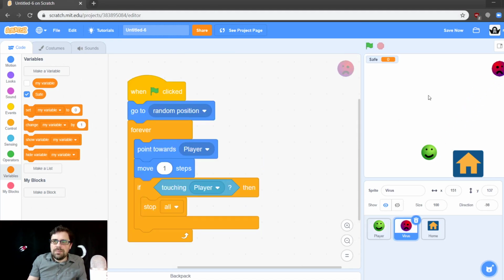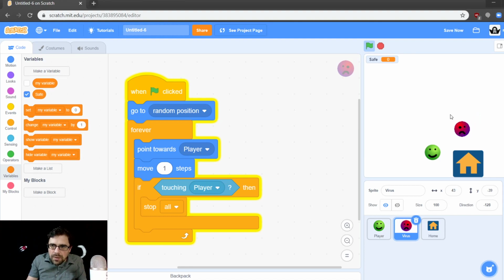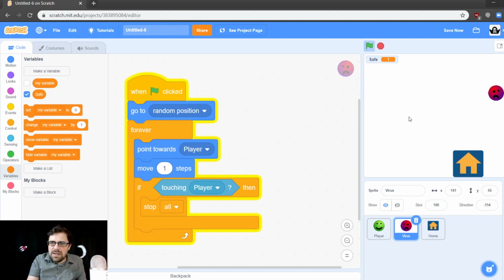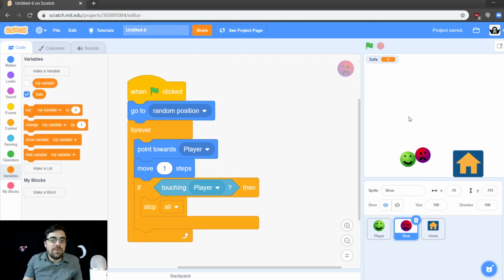So now, oh, he got us too fast. So now what happens is we have our little guy, and I want you to watch the variable up here. Okay? If we go into the house, see, safe becomes 1. And if we leave the house, safe becomes 0. So safe, oh, our virus got us. So let's move him away. So not safe, safe. Not safe, safe. 0, 1, 0. Got it? Now we can do stuff with that information, okay?